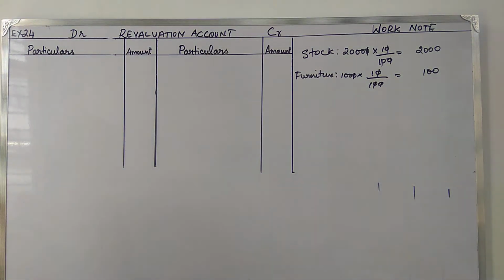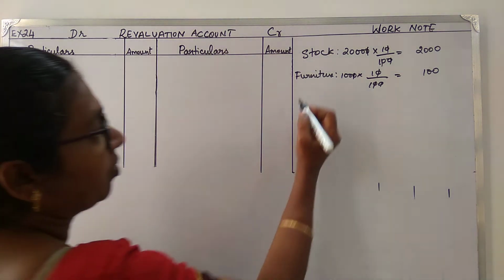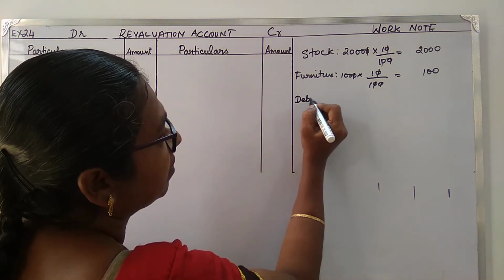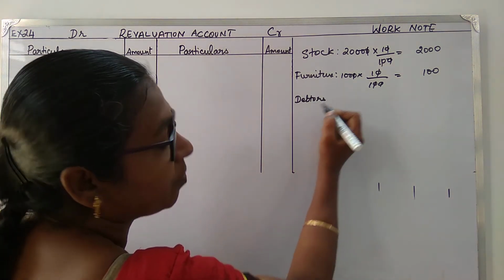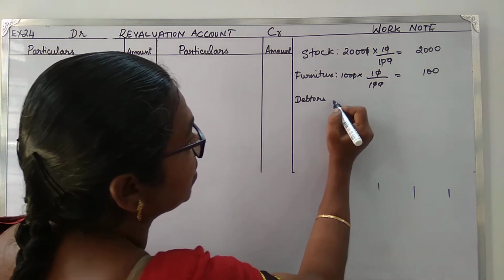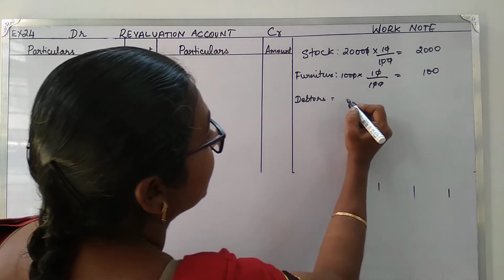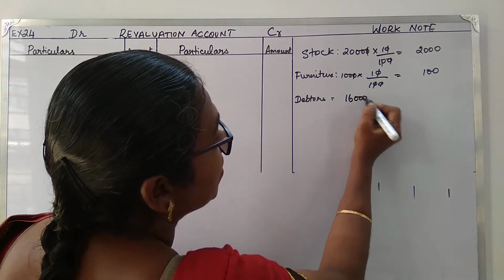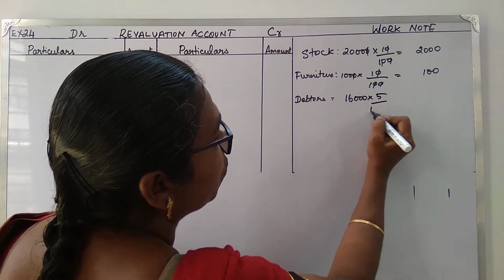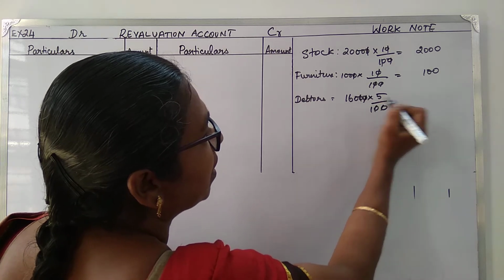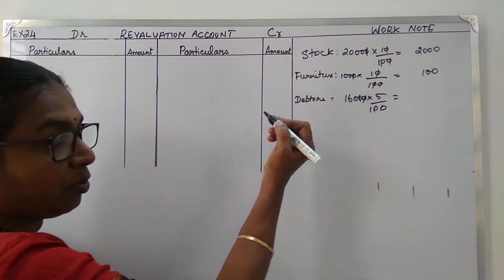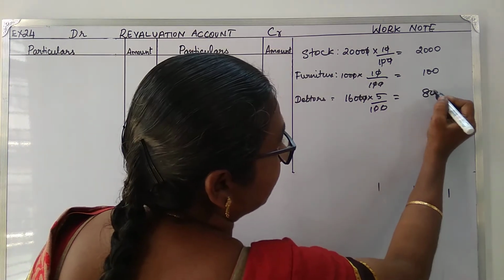And then they say debtors to be created 5% provision for bad and doubtful debtors. So now the value of the debtors given is rupees 16,000 into 5%. Now this comes up to rupees 800.